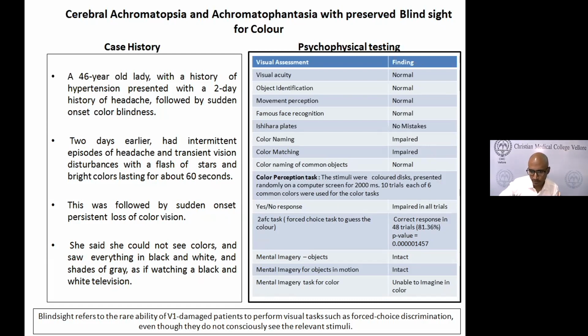So we found that she got it correct 81.3% of the time, and this was when we did some statistics. We found that it was actually significant.